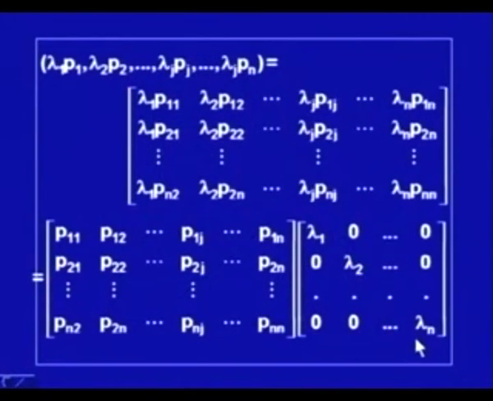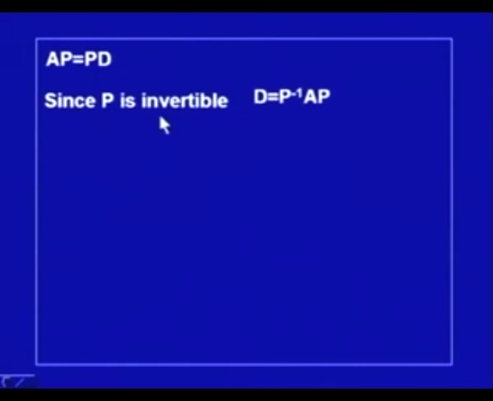So, this product is equal to PD. So, we have AP is equal to PD, and from here, since P is invertible, we can write D is equal to P inverse AP. So, we started with n independent eigenvectors and we could prove that the matrix A is similar to D, and that proves that A is diagonalizable.